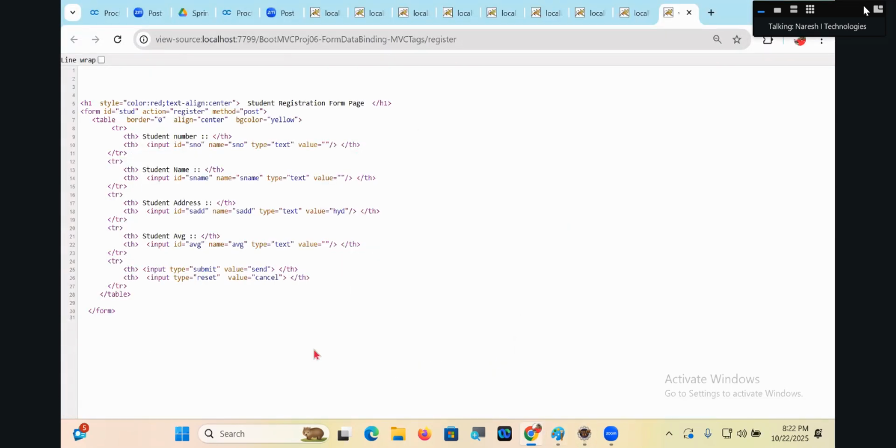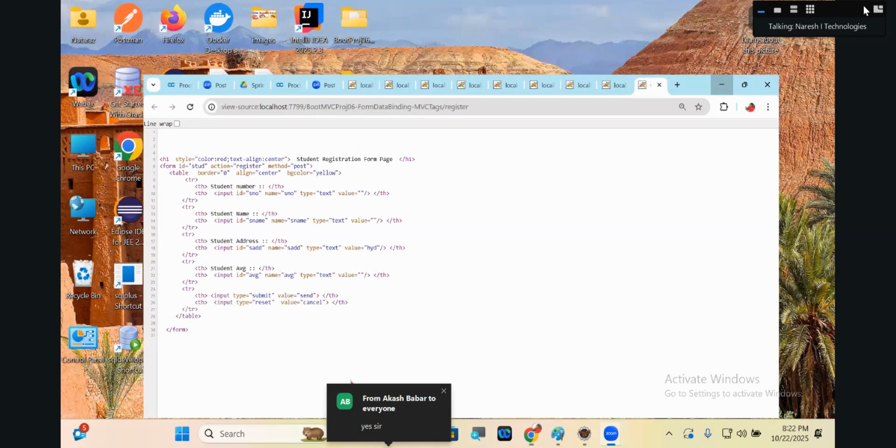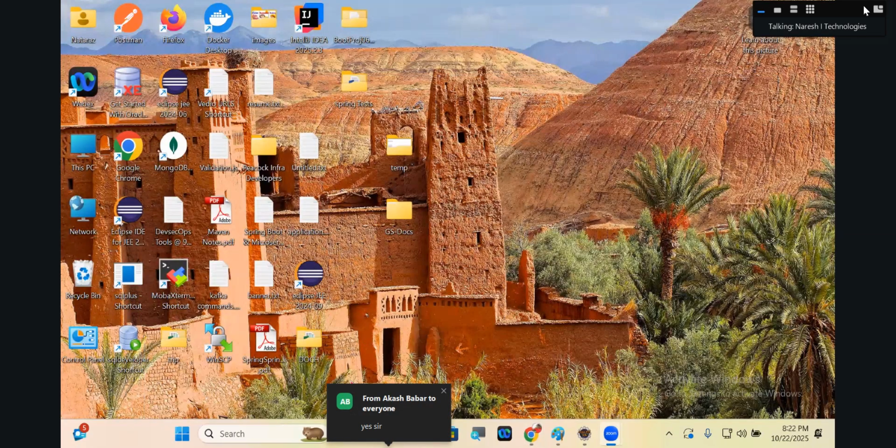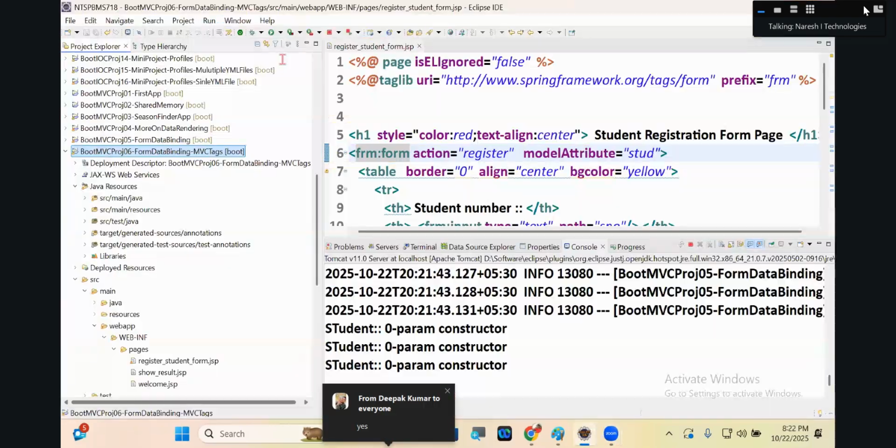There's another advantage we are having. The default request mode for Spring MVC JSP tags based form designing is what? Post. The default value is what? Post. Comfortable, my dear, or not? Understanding my statement or not, guys? Okay.